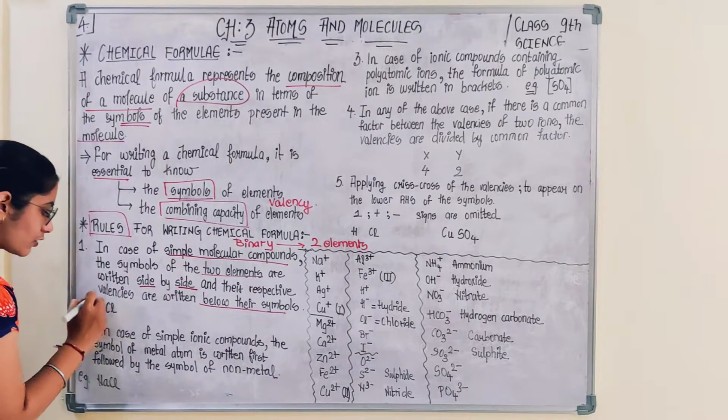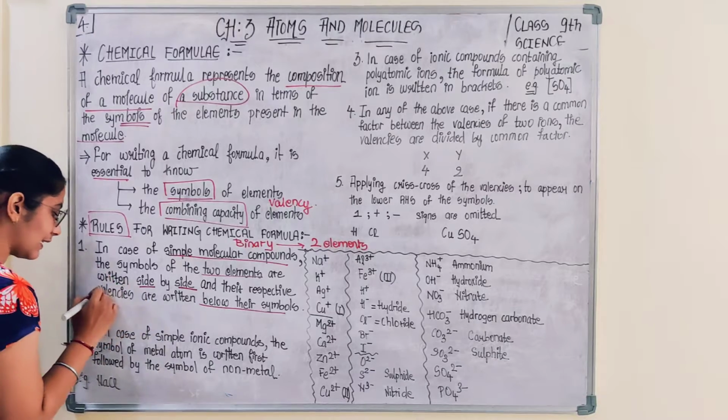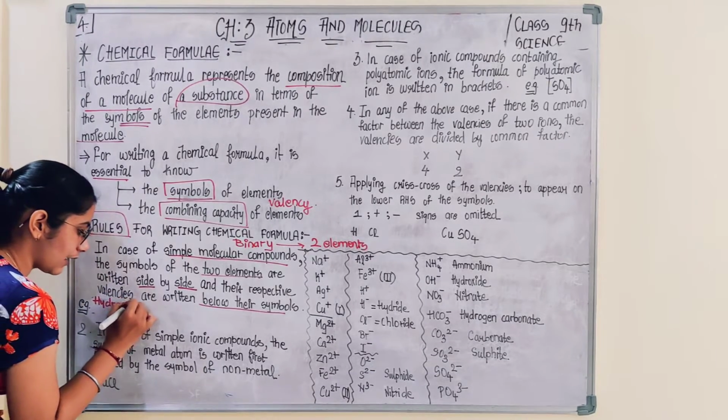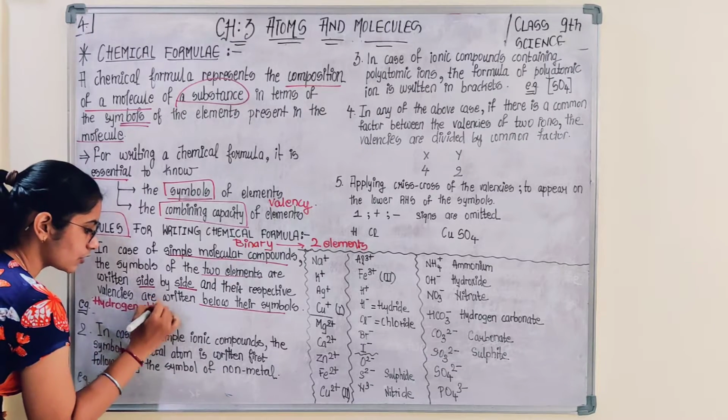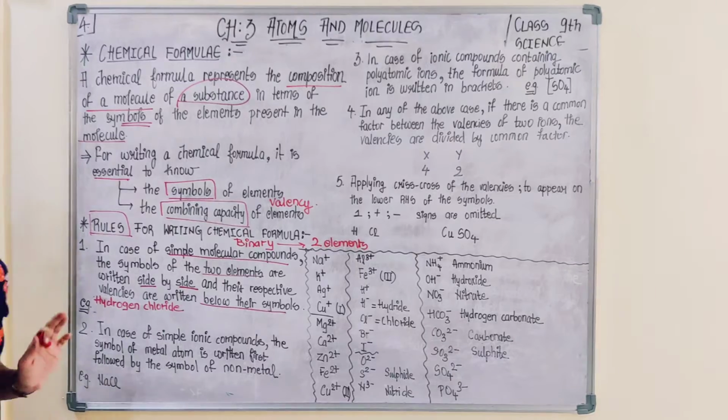For example, they first give you the name: write the chemical formula for hydrogen chloride, or hydrochloric acid.